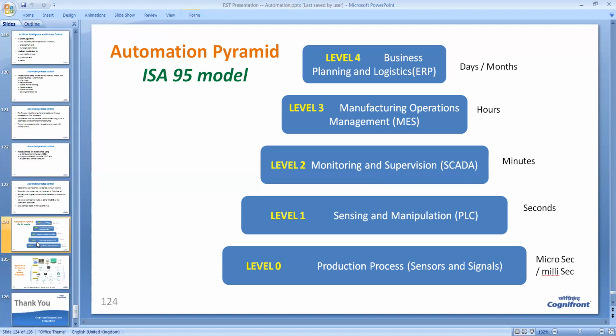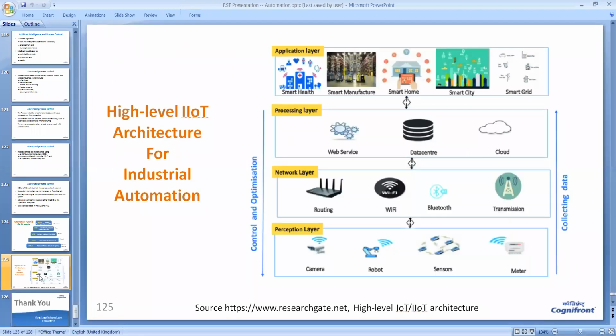And now, friends, we come to the last slide, which is very, very important. It is about the architecture of IIoT and cloud computing for industrial automation. That is today's topic.